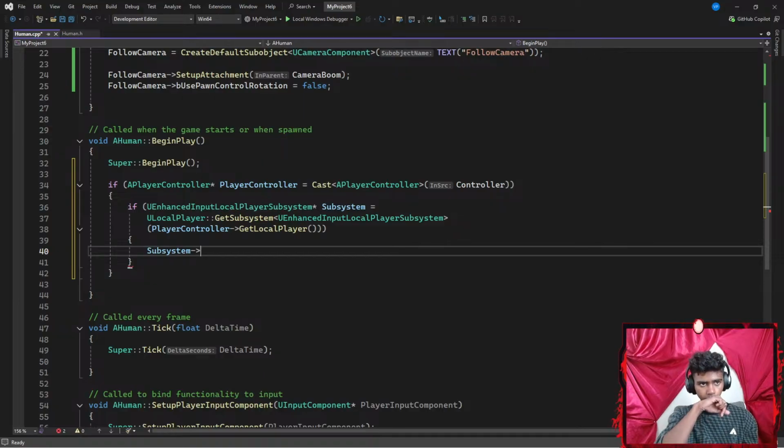add mapping context. I'm gonna go with something like add mapping context. And my add mapping context is basically a handshake. Like this part actually works. So my add mapping context is going to be having a pair of parentheses where I go with something like default mapping context. But I won't be actually calling this default mapping context. Hold up, guys. Let me actually mute myself.